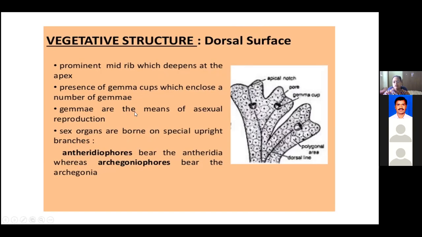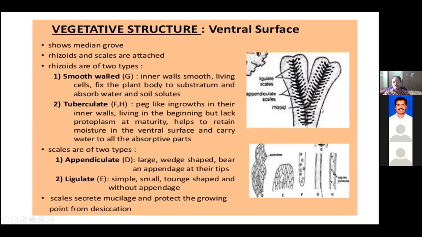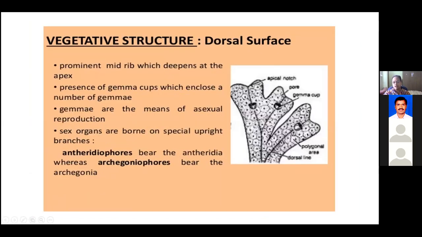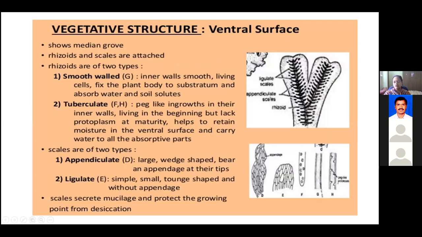Now when we go for the ventral surface: the ventral surface means the lower part. We said the dorsal surface is the upper part. Now how is the lower part? So this is the ventral surface. In this ventral surface, you can see the presence of a median groove. The median groove is just like a midrib. Just as we saw the midrib on top, here also there is a continuation of the same, called the midrib or mid groove.